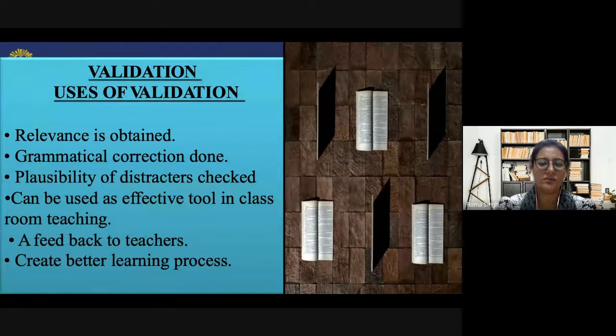So these are the process of validation, and this is the use of validation while preparing a question bank. Relevance should be considered, whether the questions prepared are relevant or not. It should be grammatically correct, so a kind of proofreading is to be done by the teacher. Check whether there are any distractors, options which are not appropriate to be included, which distract students. It can be used as an effective tool in classroom teaching. Yes, it will be very helpful for teaching in class.